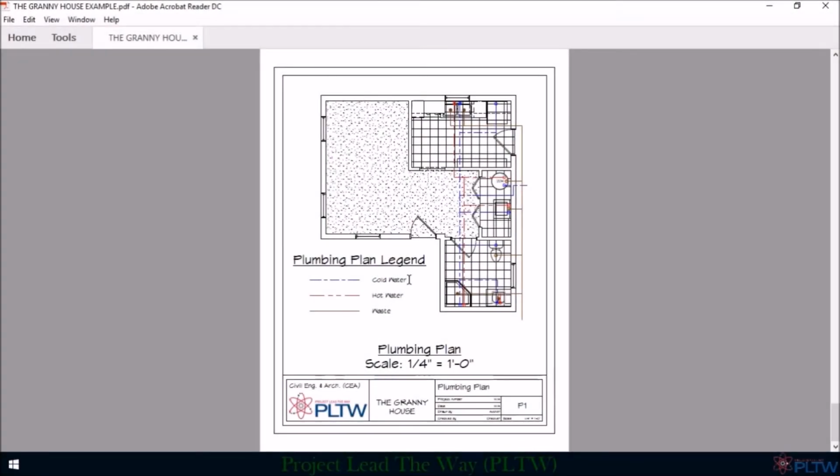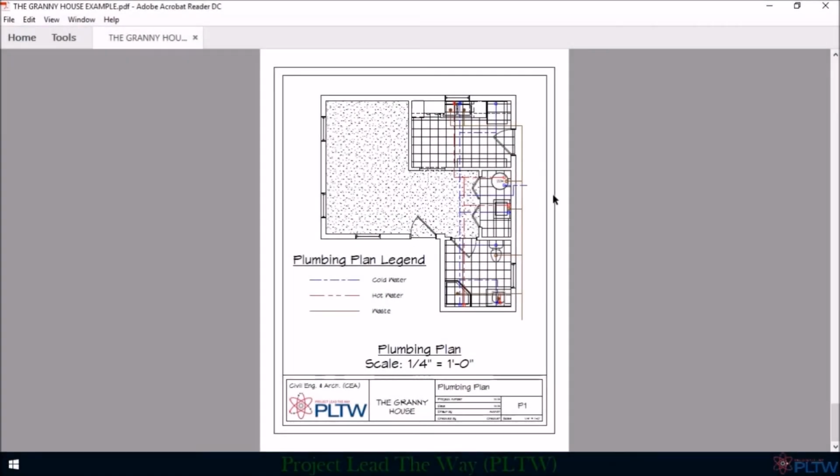We really have a simple layout for our plumbing plan. The main water supply line will supply cold water to the granny house. This includes providing water to the hot water heater, which will heat the water and distribute hot water throughout the structure. The location of the water main, which is where the main water supply line will tie into the main water line, is approximate and will be located during construction, and the plan will be adjusted accordingly.